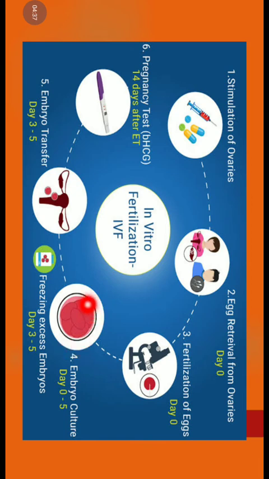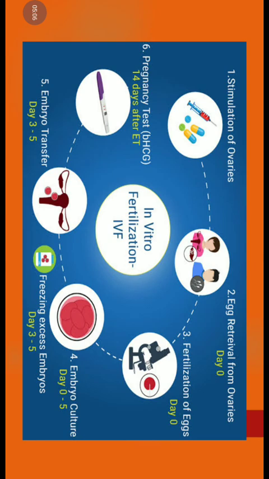and some of the embryos are preserved in the laboratory, and another embryo is injected inside the woman's uterus, and then it grows in the uterus, and this way the woman becomes pregnant and she can get a baby. So this is all about the in vitro fertilization technique.